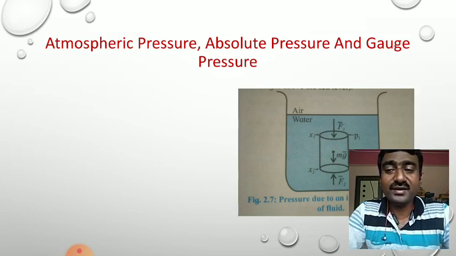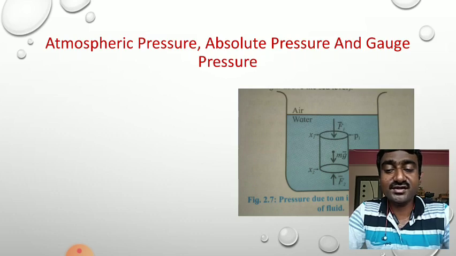It is due to the weight of the water column above the cylinder. The second force F2 acts in the upward direction at the bottom surface of the cylinder, and it is due to the water below the cylinder. The gravitational force on the water enclosed in the cylinder is mg, where m is the mass of the water in the cylinder.